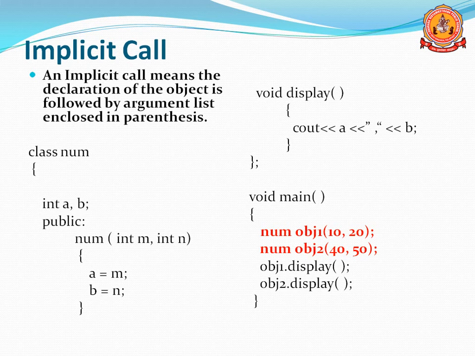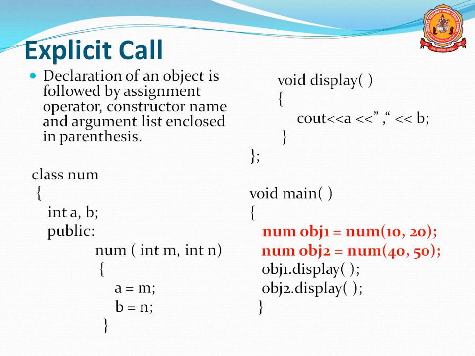You can see in the last example, num object 1, we passed 10, 20.